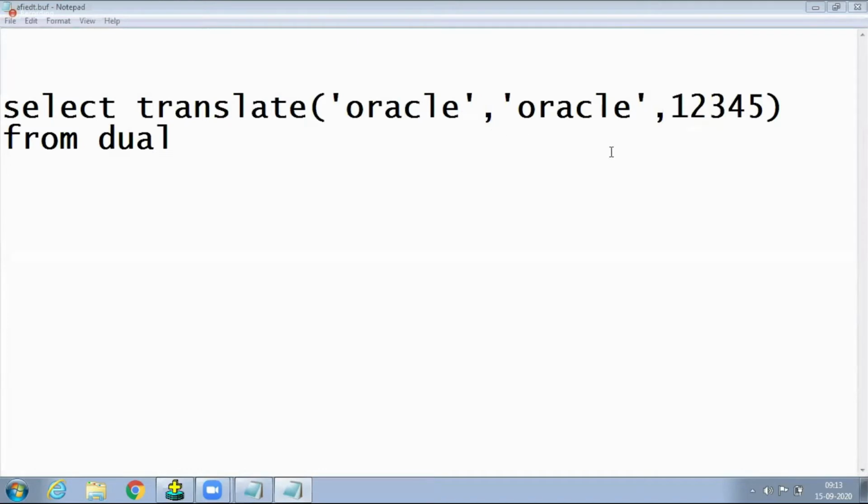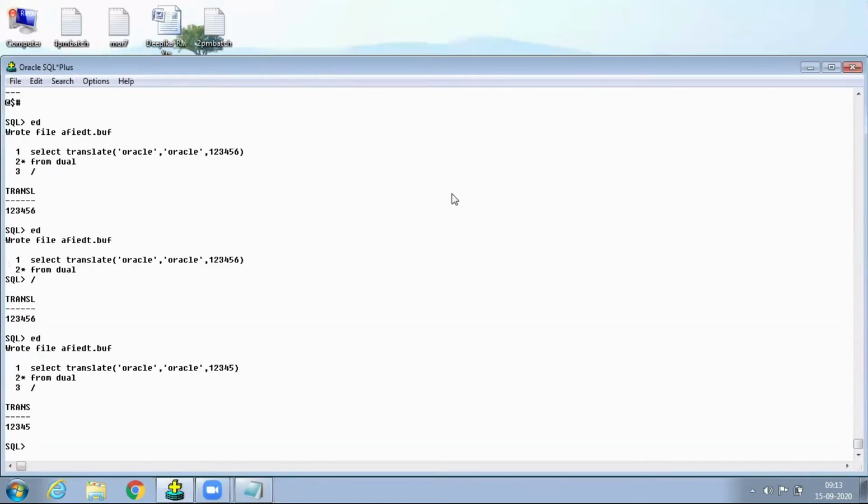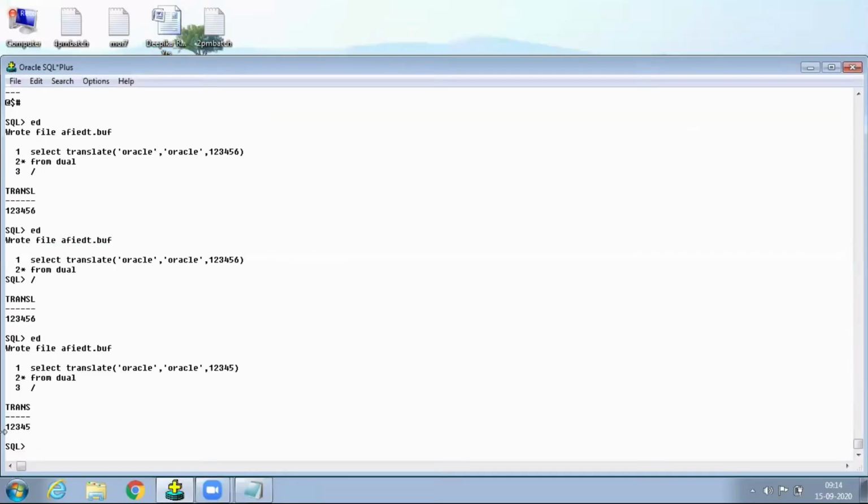E is not displayed. Whenever a replacing character is not there, then it is removed. That's why 1, 2, 3, 4, 5 will be displayed, and 6 will not be displayed.